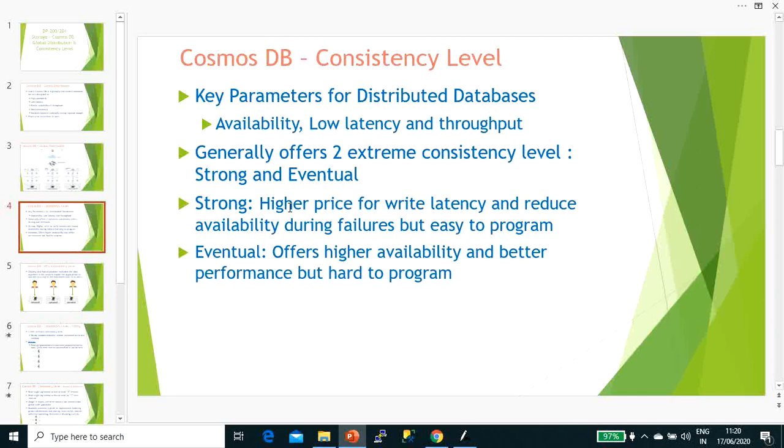It's a high price for write latency and reduced availability, because the moment a failure happens, it will not be available anymore. Another is eventual consistency. It offers higher availability and better performance, because once you have written, you are not worried about whether the replicas have been updated or not. It will be available to the one who has written, but it's quite possible that whatever you have written may not be available instantly for you. It may be available after some period of time. This is what eventual consistency is all about.